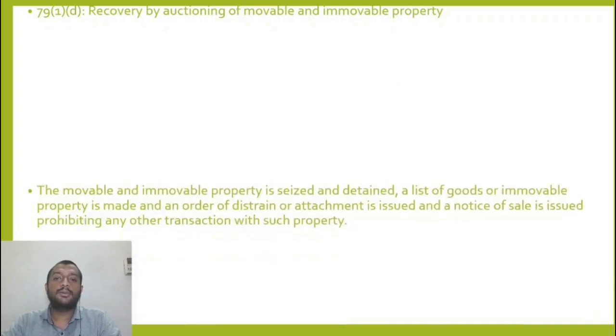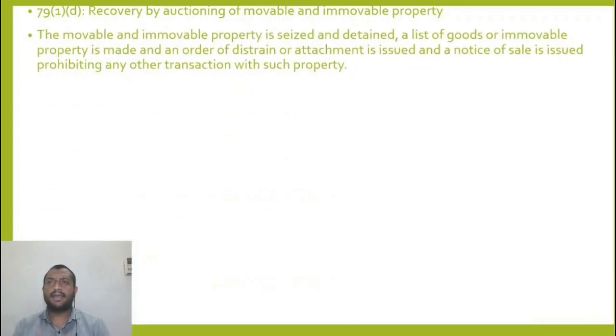Now one more mode of recovery is auctioning of immovable property. It is the same as auctioning of the goods. I invite an e-auction. The only difference is that I send a notice to the registrar of property, or to the RTA office in case of vehicles, saying that if he wants to sell this immovable property off, do not let him sell it without our permission. That is the only difference, otherwise it is the same.